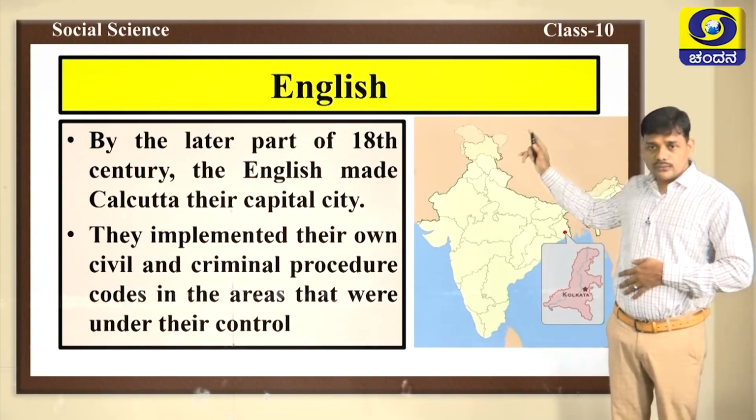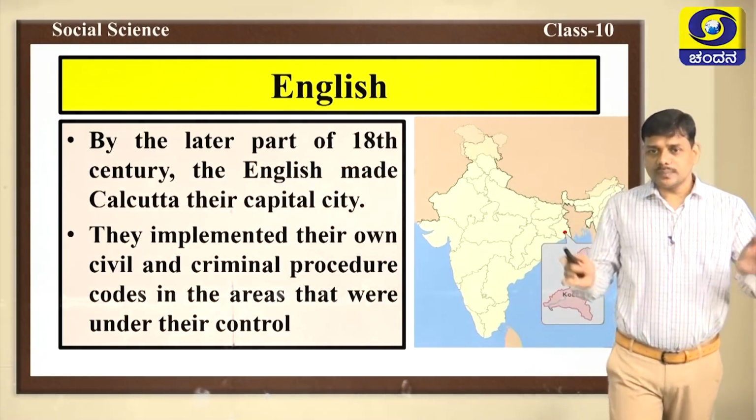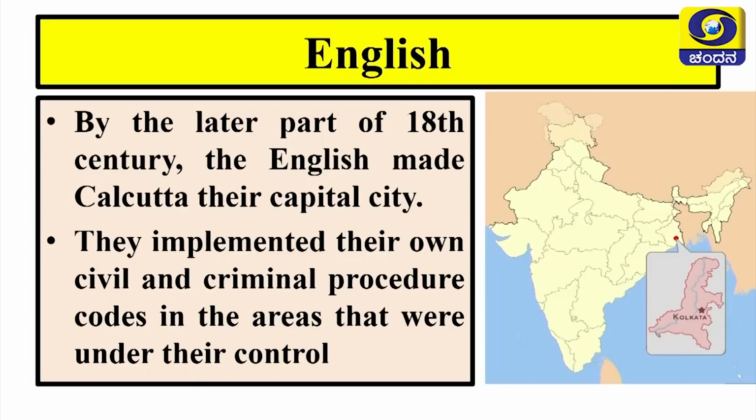By the later part of the 18th century, the English made Calcutta their capital city. The capital city of the Portuguese was Goa, and the capital city of the English was Calcutta here, and they implemented their own civil and criminal procedure codes in the areas that were under their control.